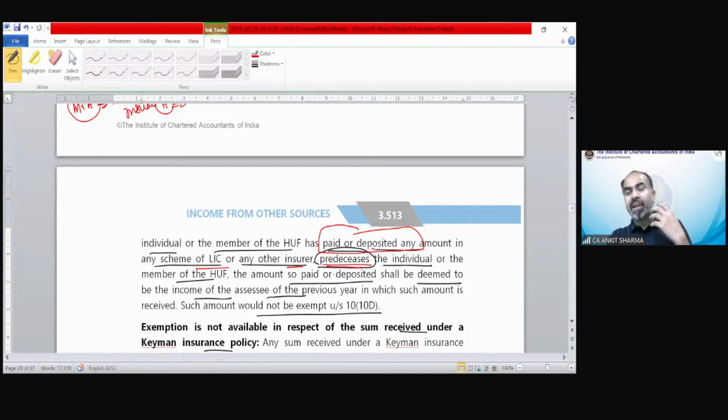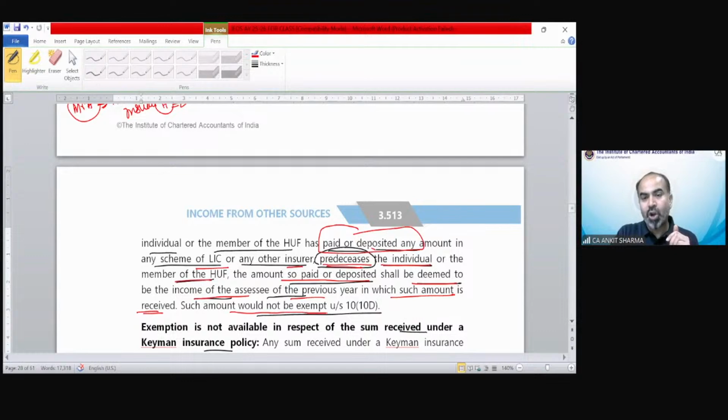So if any individual or HUF is maintaining a handicapped person and paid insurance premium for that person, and that handicapped person has passed away, and for which we are claiming deduction under section 80DD, in that case the individual or the member of HUF will receive the amount. The amounts paid or deposited shall be deemed to be the income of the assessee of the previous year in which such amount is received.